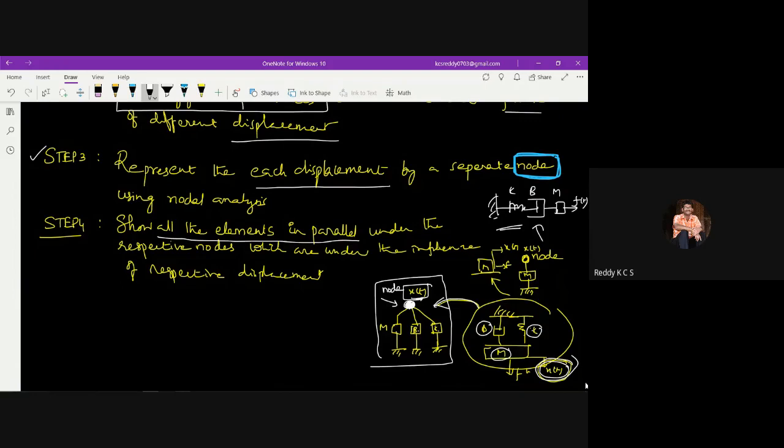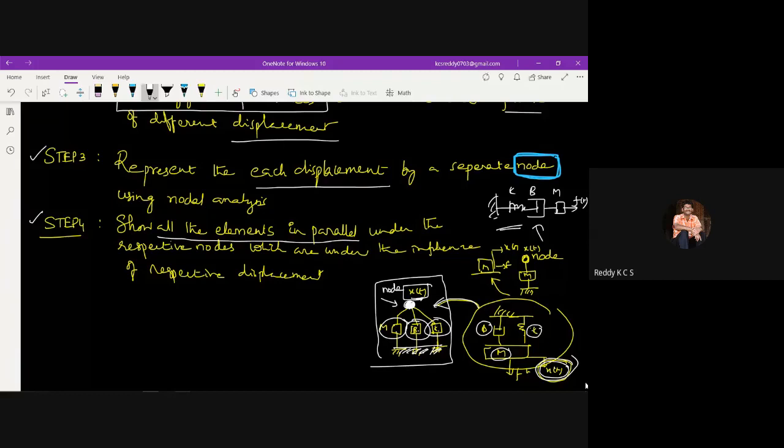That is why, under the single node, these three elements are connected parallel to each other. So this is how we can represent the equivalent mechanical system in this case. I think you understood this step 4 with this example, right?